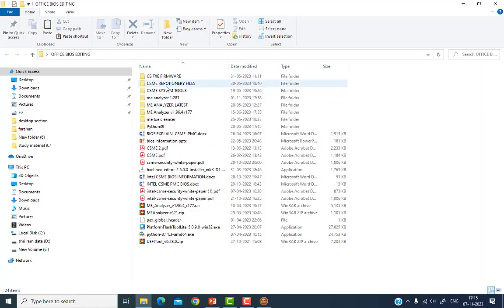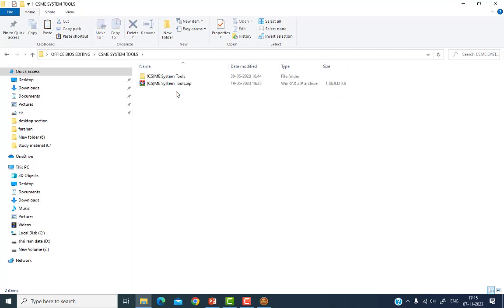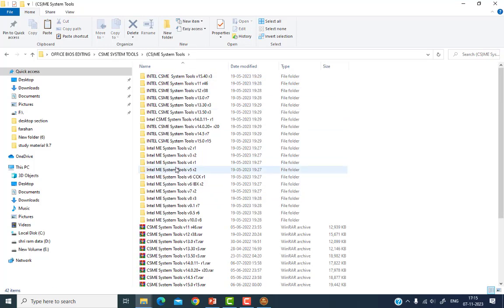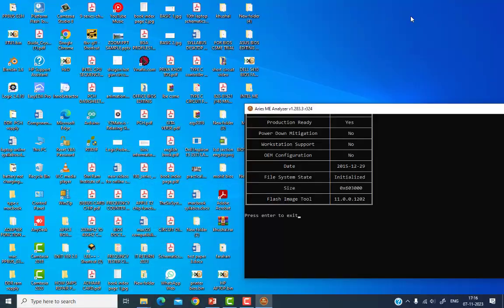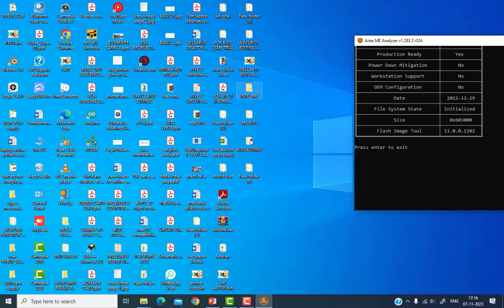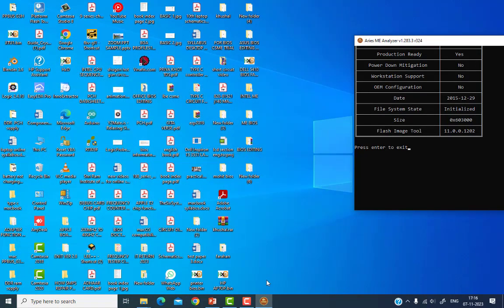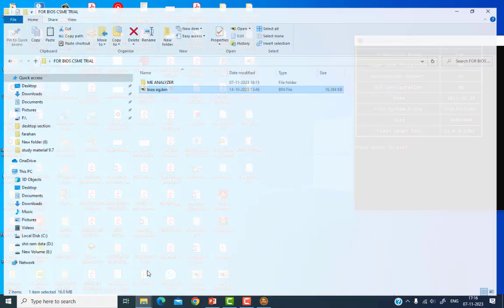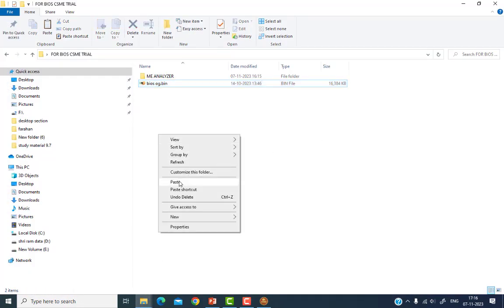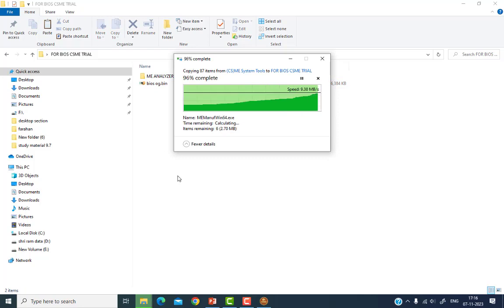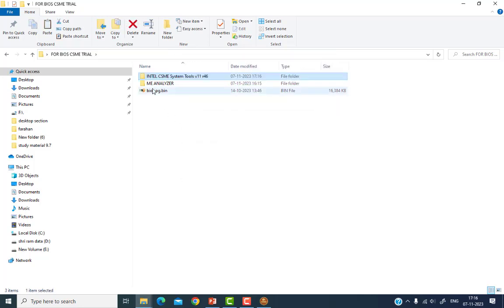Here is my system tools. I have to go to the system tools. These are my clean ME files, and I have to go to the 11 version. So what I have to do is copy this file and keep it here. So here I now have three files.